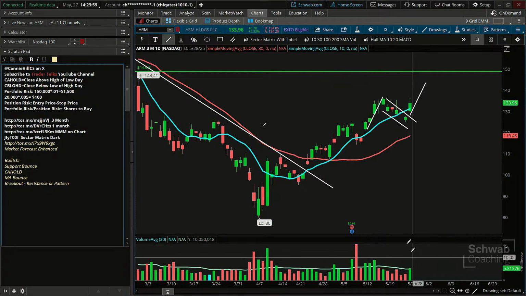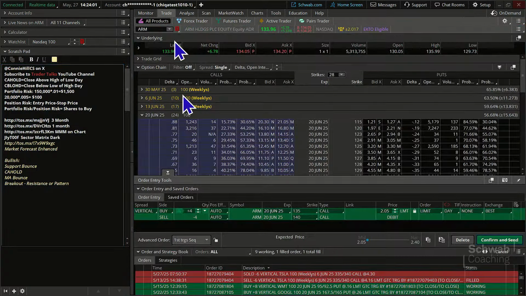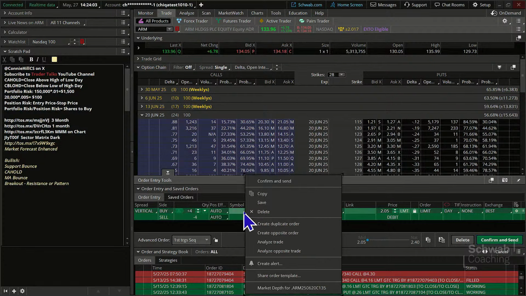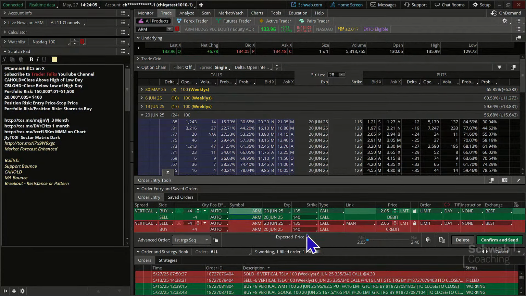Okay, so let's go structure this and set it up. We're going to create an opposite order. And on here, we're going to put the target at 143. We'll leave off the 37 cents as far as an exit on the top side, and then for an exit on the bottom side, we are going to put it at 125. If you wanted to use some cents in there, you obviously could. And so let's go ahead.